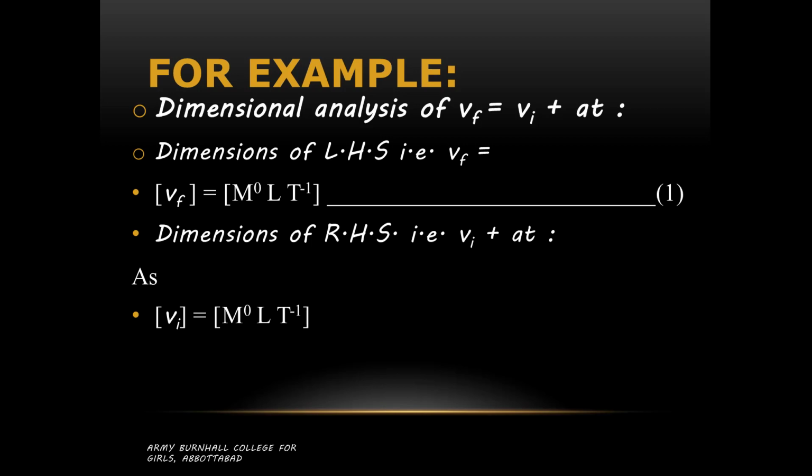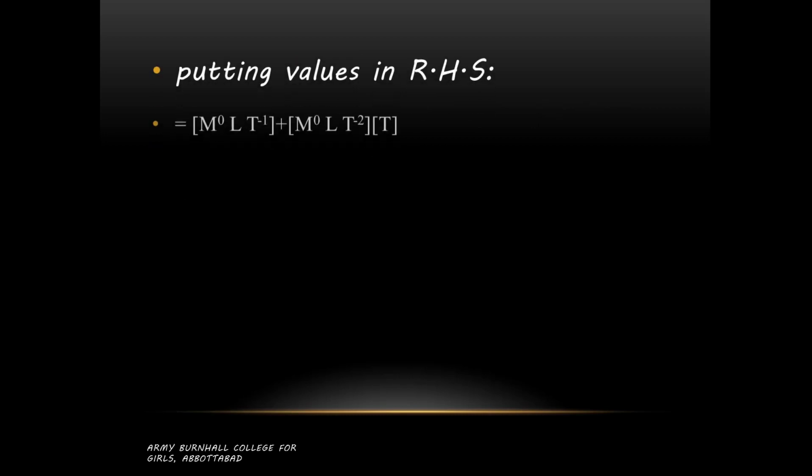So the dimension of Vi is [M^0 L T^-1]. The dimension of acceleration is [M^0 L T^-2], and the dimension of t is capital T. So by putting all these values in the right hand side of the given equation, we can write it as [M^0 L T^-1] + [M^0 L T^-2][T].